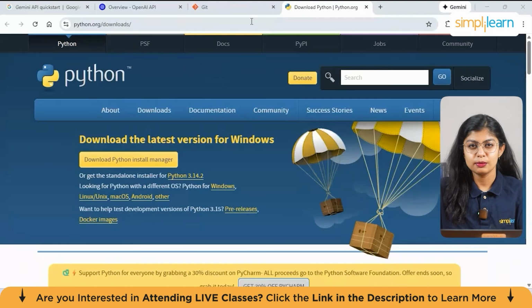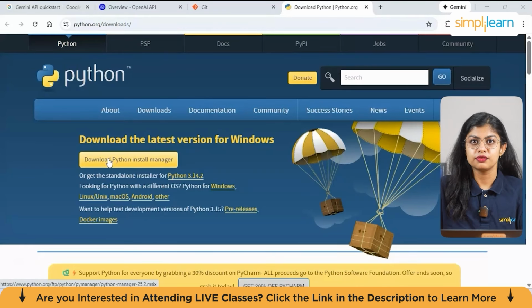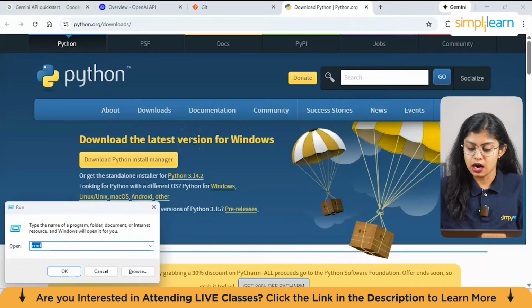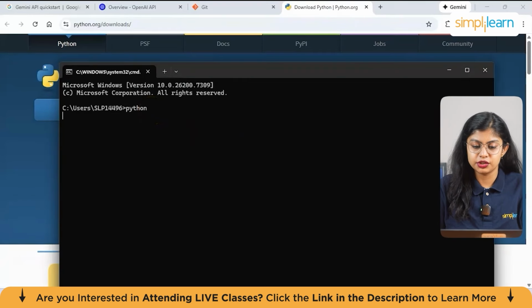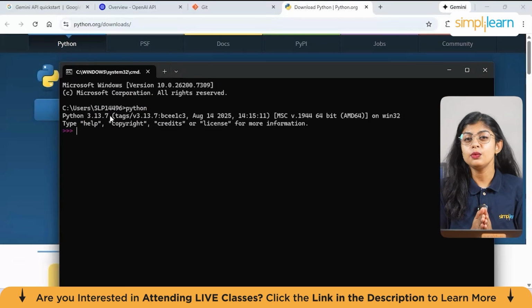Now, before starting, make sure that you have Python installed, which is at least version 3.7 plus. So for that, just visit python.org/downloads and you can download the latest version from here. Now, how to check Python is installed? Press Windows R, type CMD, and then just give python --version and the version should be printed. Here mine is 3.13.7. Anything which is 3.7 plus works well for this.